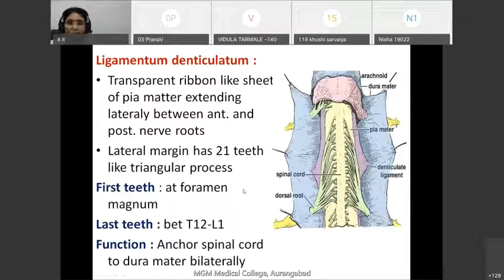So I think you are clear about the three layers, three protecting membranes of the spinal cord, that is dura mater, arachnoid mater, and pia mater. The pia mater extends up to the first coccygeal vertebra. Dura mater and arachnoid mater extend up to the second sacral vertebra.